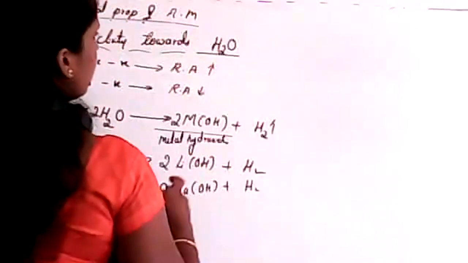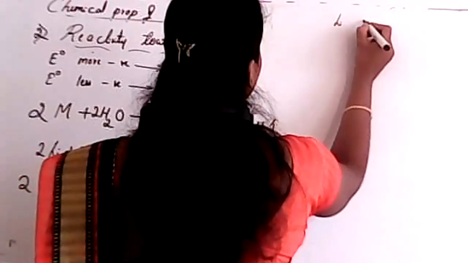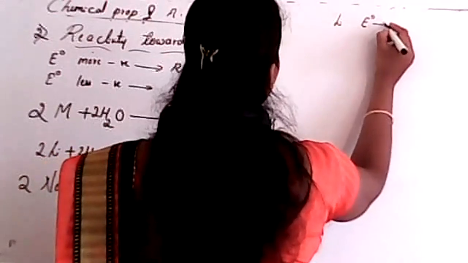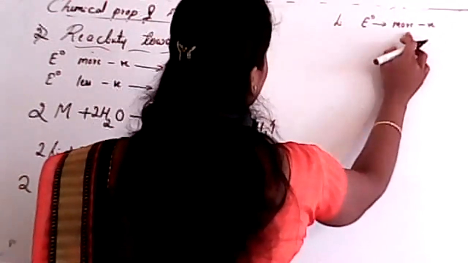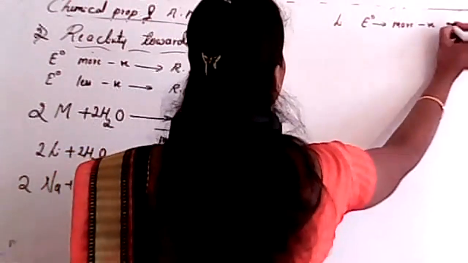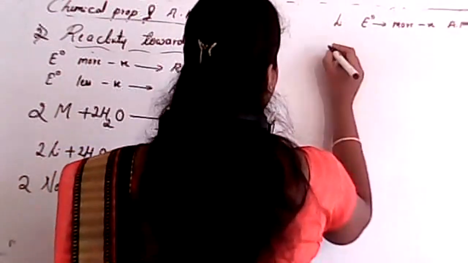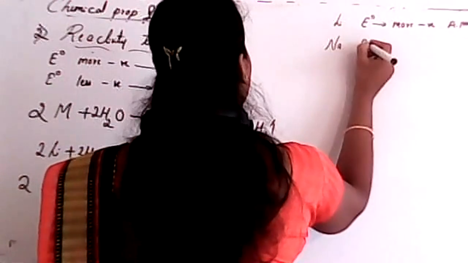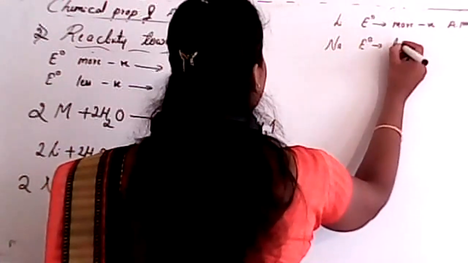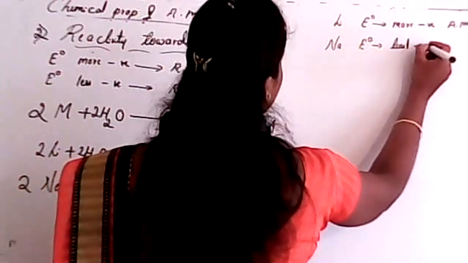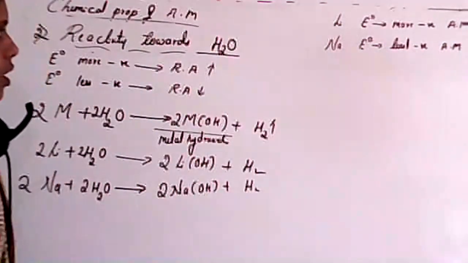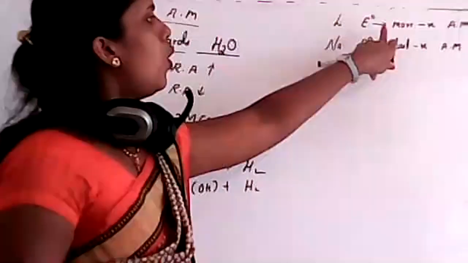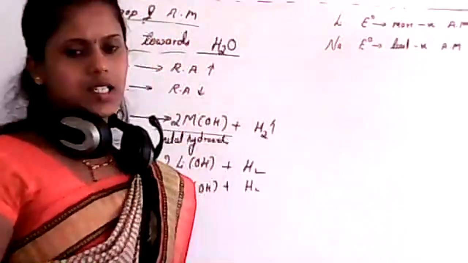But the thing here is lithium's E naught value is the most negative among alkali metals, and sodium has the least negative value.